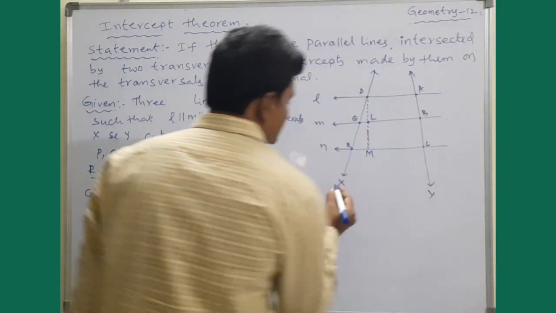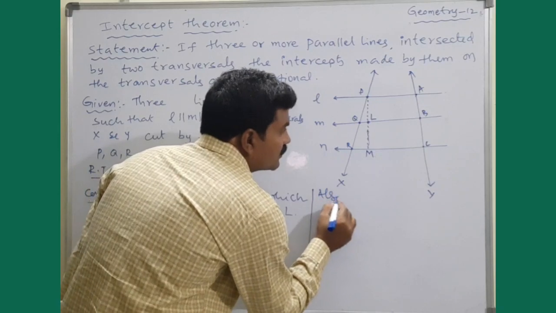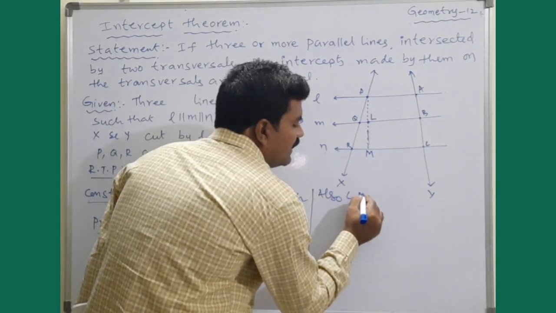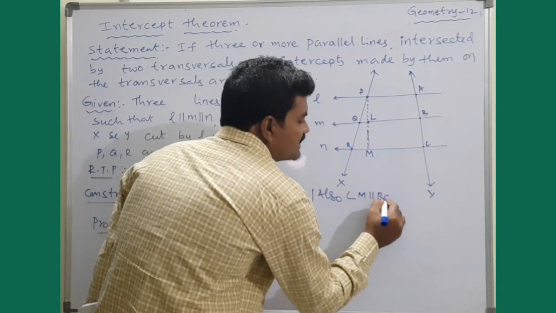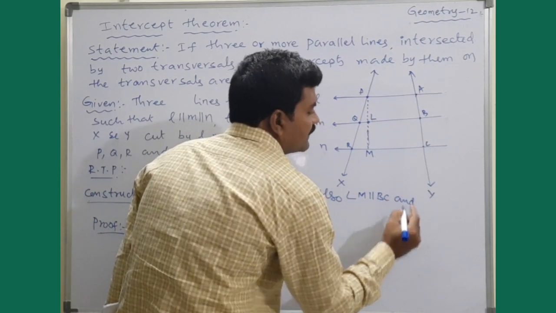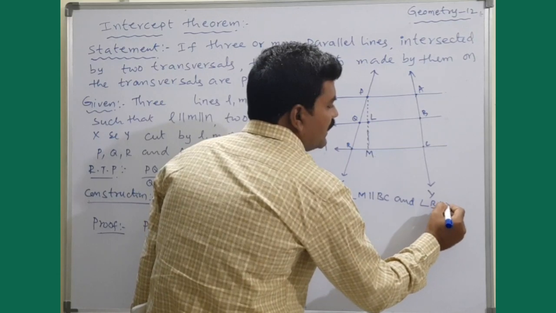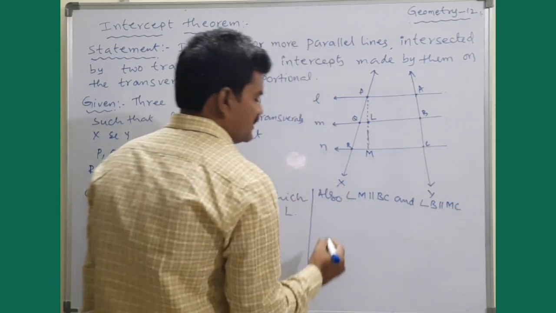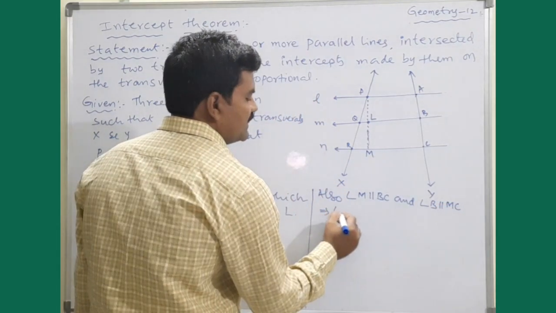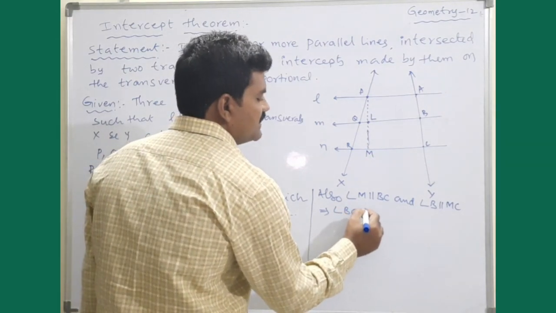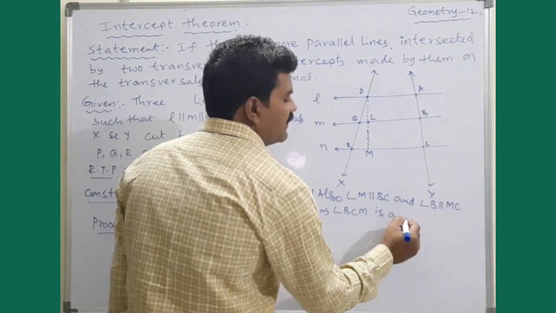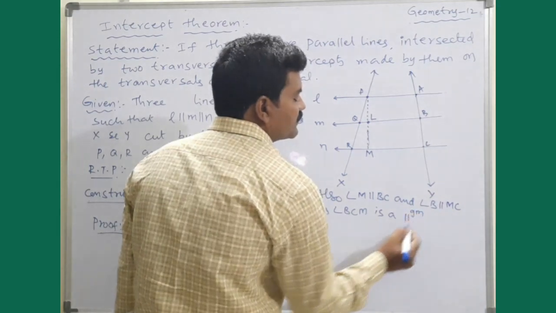So I can say that LM is parallel to BC and LB is parallel to MC. That implies LBCM is again a parallelogram.